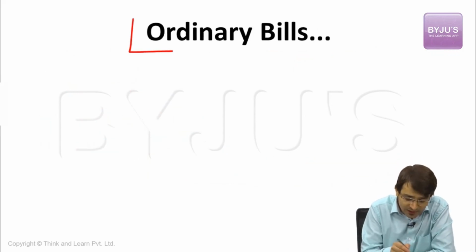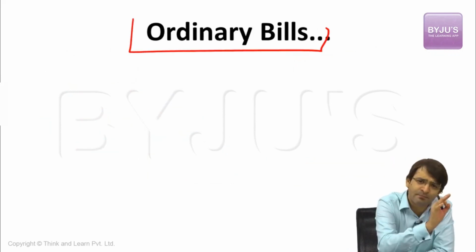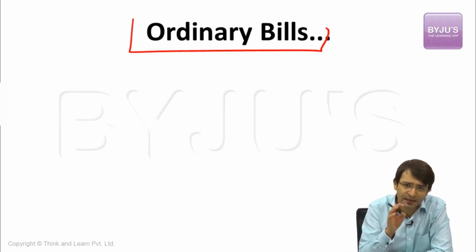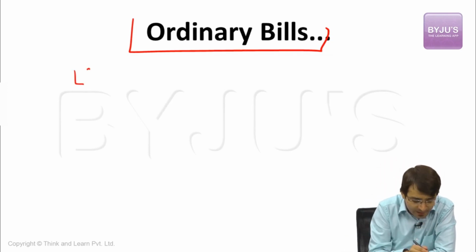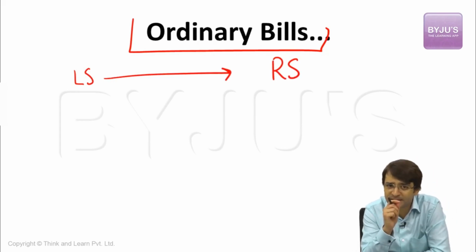Because we are talking about ordinary bills. What is an ordinary bill? A bill which is neither a money bill, nor a financial bill, nor a constitutional amendment bill. This is an ordinary bill. An ordinary bill goes through all these three important stages. When Lok Sabha passes this bill, it is sent to Rajya Sabha. What are the options available with Rajya Sabha?